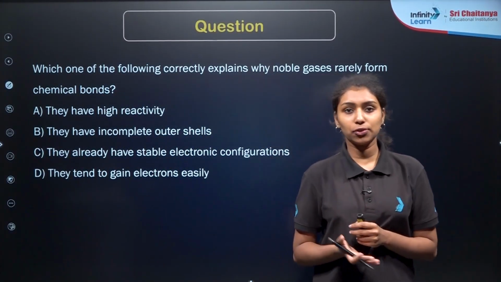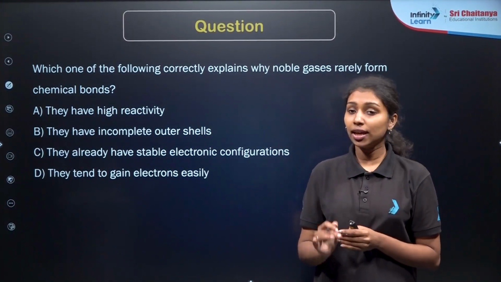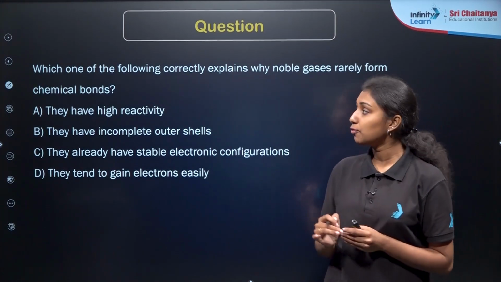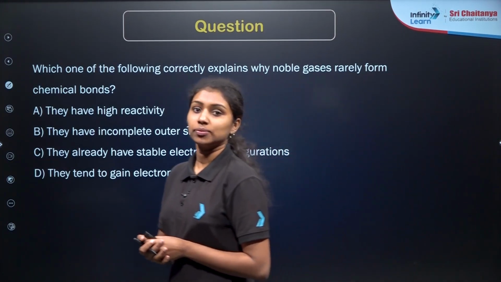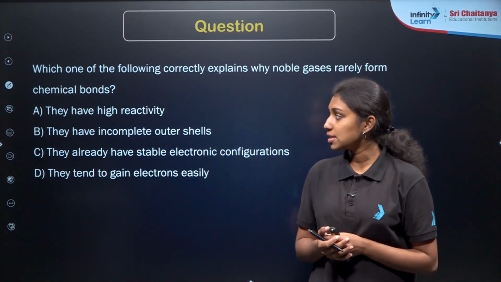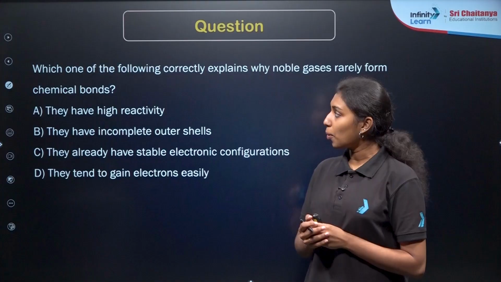So what will be the answer for this question? Read the question carefully. Which one of the following correctly explains why noble gases rarely form chemical bonds? So options are already provided here. Just read the question, just read the options one by one, then you will get a proper idea.